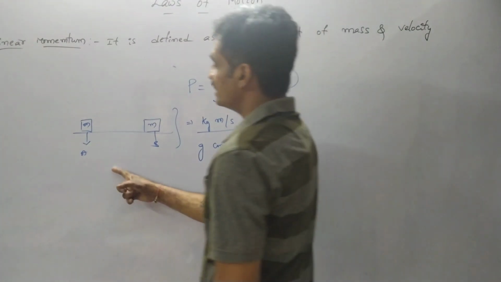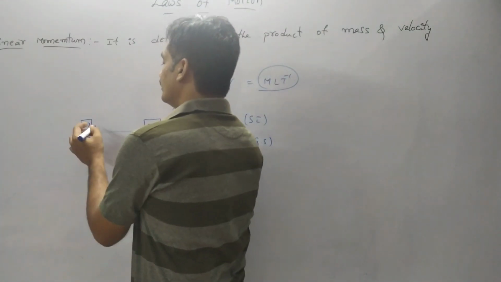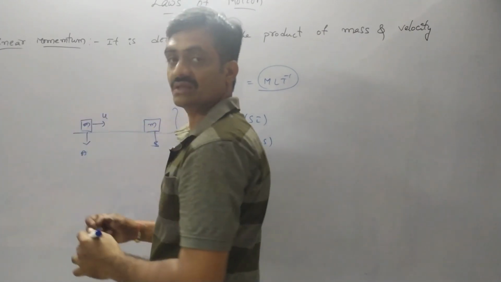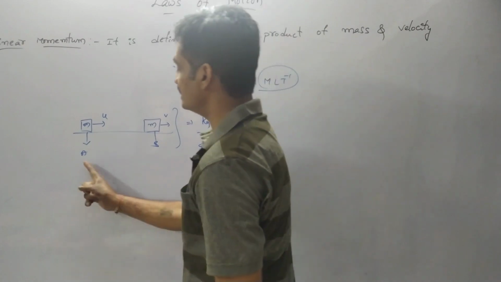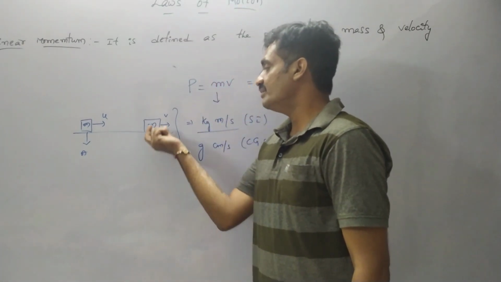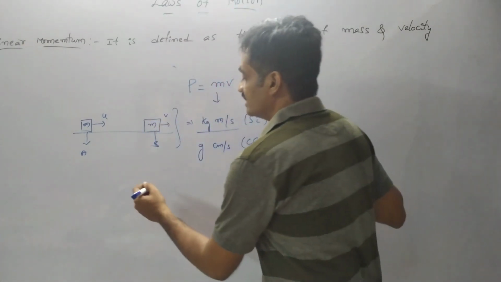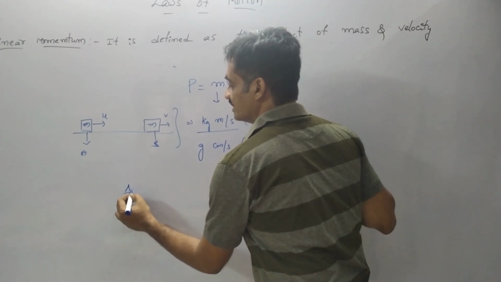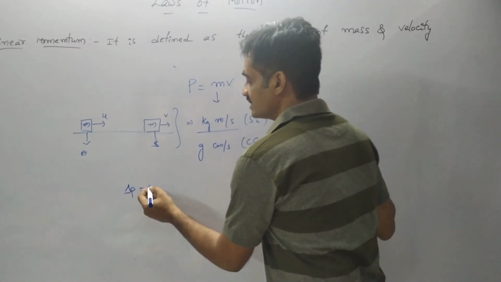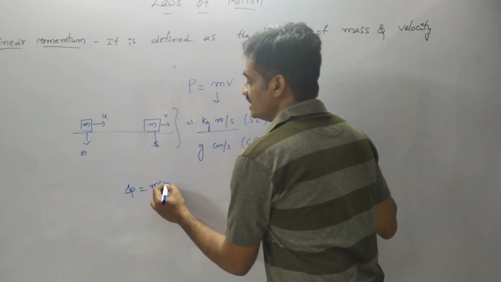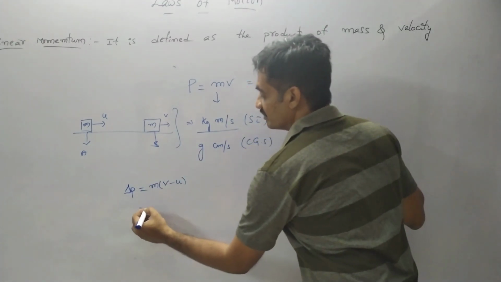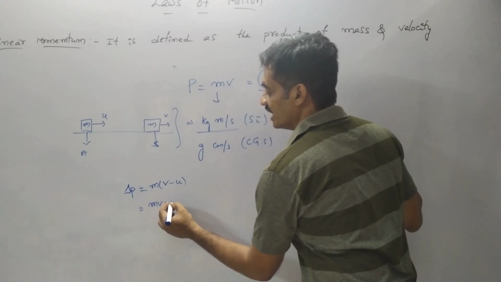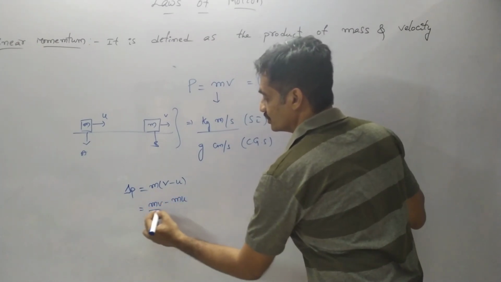Observe that initially if we consider a body with a velocity u, and the velocity has changed to v as it changes its position, means when the body is at B its velocity is v, then the change in momentum is given as delta p is equal to m into the change in velocity, v minus u. Based on that, we can represent it as mv minus mu.